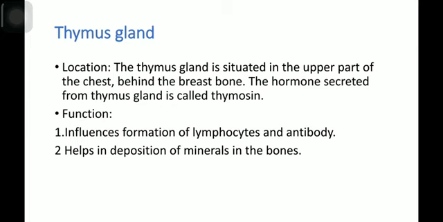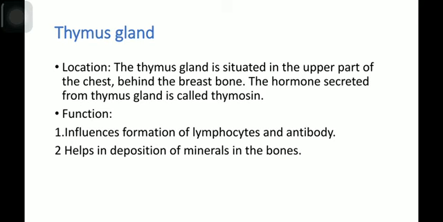Thymus gland. Location. The thymus gland is situated in the upper part of the chest, behind the breastbone. The hormone secreted from the thymus gland is called thymosin. The function is to influence formation of lymphocytes, especially T lymphocytes and antibodies. As you know, the T lymphocyte originates from the bone marrow, but maturation of the T lymphocyte takes place in the thymus gland. So the main function of the thymus gland is to mature the T lymphocyte.